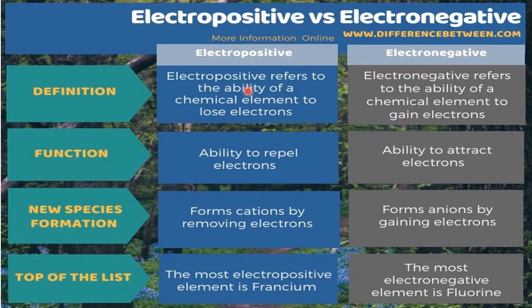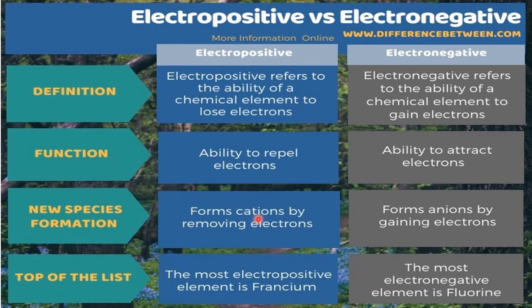Electropositive refers to the ability of a chemical element to lose or donate electrons, whereas electronegative refers to the ability of a chemical element to gain or accept electrons. What about the function? Their nature is to give electrons, therefore they repel electrons. Here, their nature is to accept electrons, therefore the ability to attract electrons.